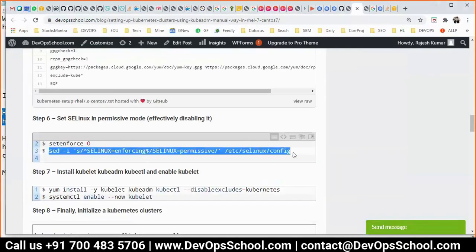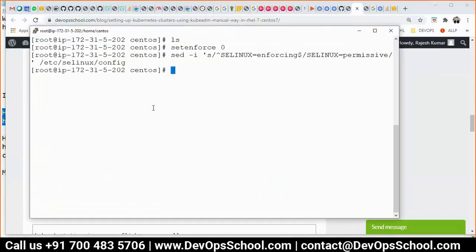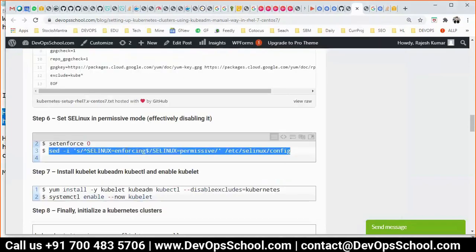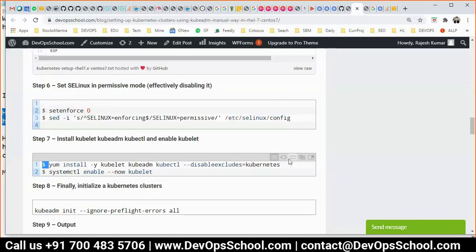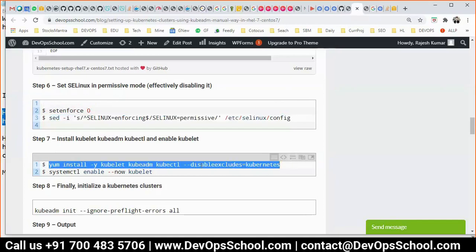That might not be effective, so this is the second command, the alternative. Sometimes it works, sometimes it doesn't work. So both the commands you run. Finally install kubelet. But I am doing one major mistake.